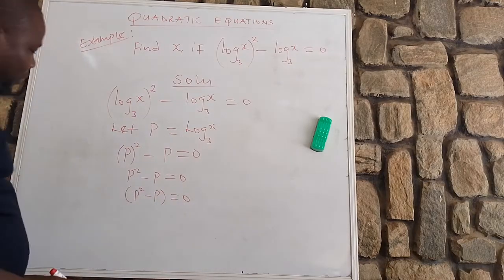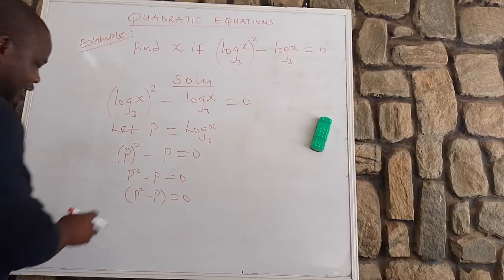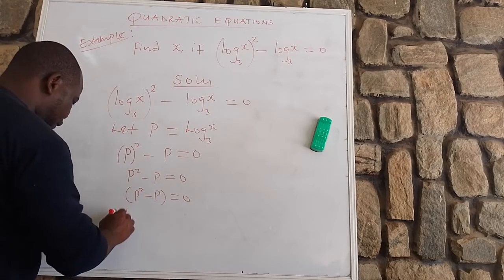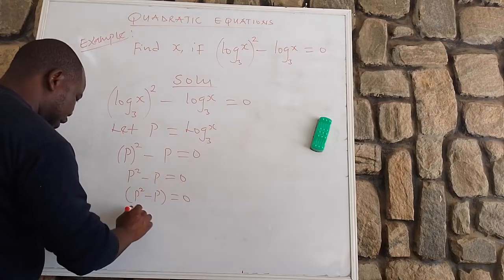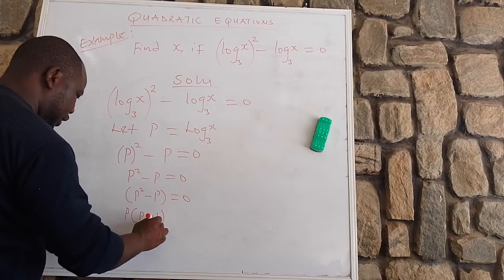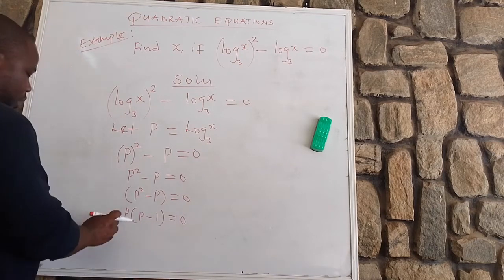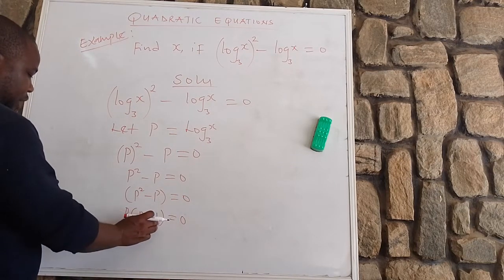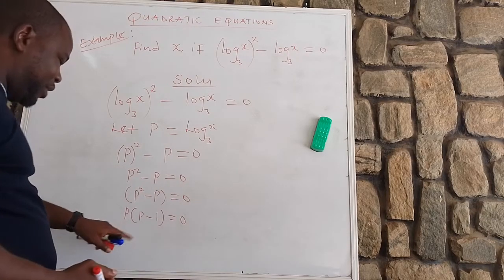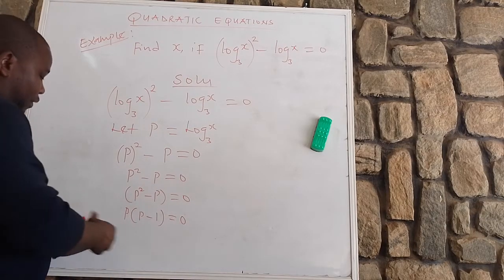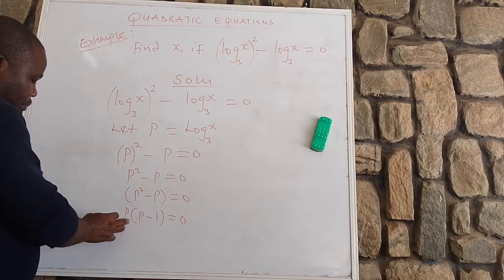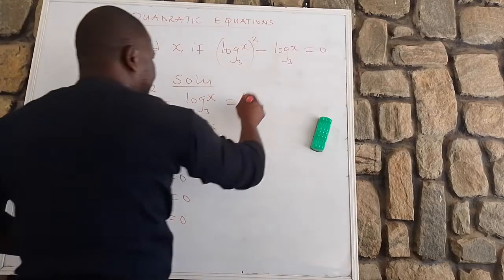But you ask yourself, what is common here? It's P, true or false? So you factor out P, then here P will be 1, and here minus will be 1, isn't it? Equals 0. If you use this P to multiply this, you still get back this. So you don't need a prophet to tell you. You have already obtained your P1.